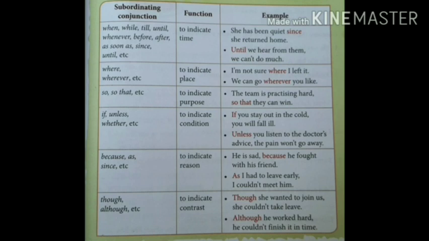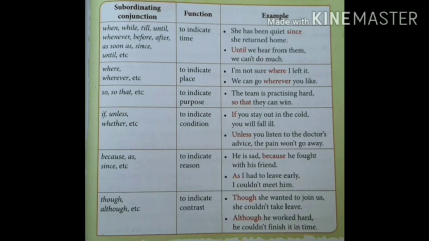Now we move to the next one. If, unless, whether, etc. These are used to indicate conditions. For example, "If you stay out in the cold, you will fall ill." In this sentence, they used "if" before the subordinate clause.